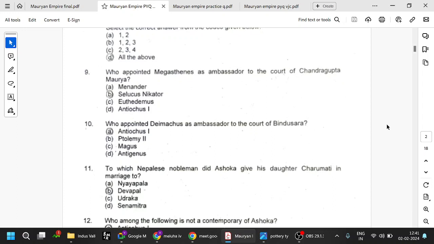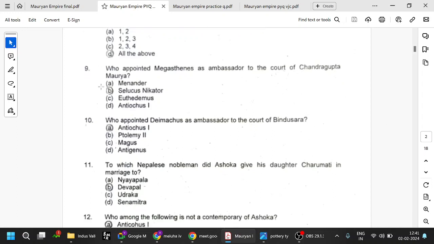So who appointed Megasthenes as the ambassador to the court of Chandragupta? Seleucus Nicator, and he had written the book Indica. Who appointed Deimachus as ambassador to the court of Bindusara? Antiochus I of Syria. We have seen this multiple times, right? Antiochus appointed Deimachus as ambassador to the court of Bindusara.